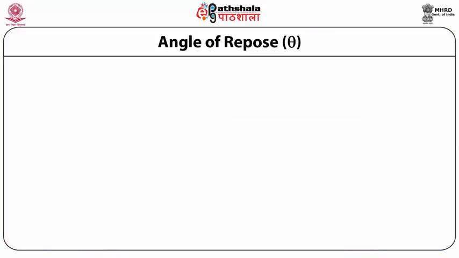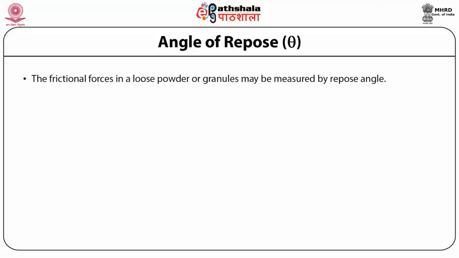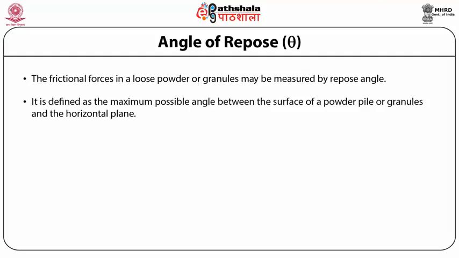Angle of repose, designated as theta, is again a parameter for assessing the flow characteristics of a powder. The frictional forces in a loose powder or granules may be measured by this repose angle, and it is defined as the maximum possible angle between the surface of a powder pile or granules and the horizontal plane.